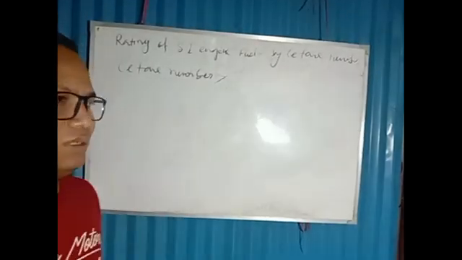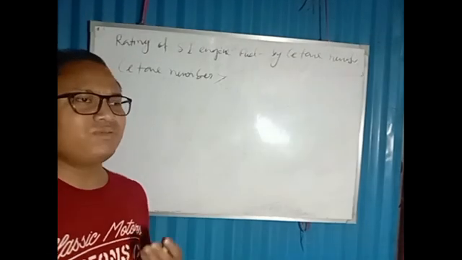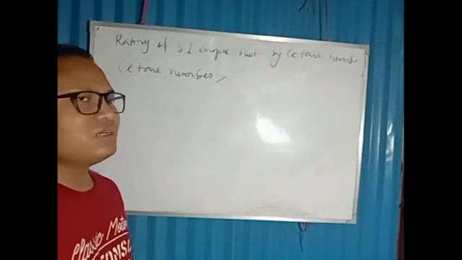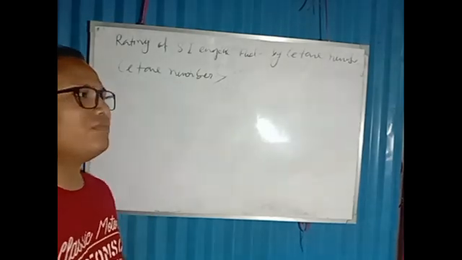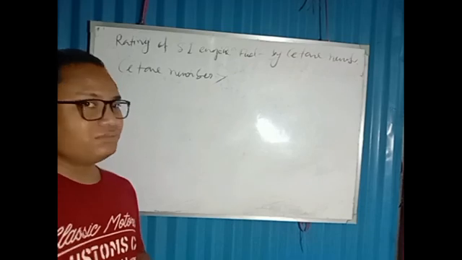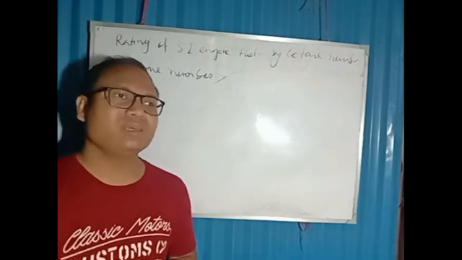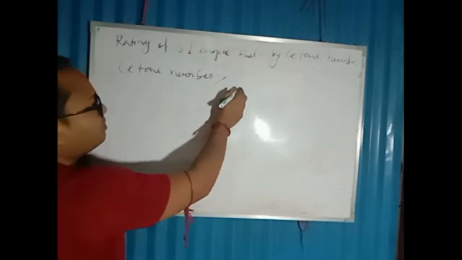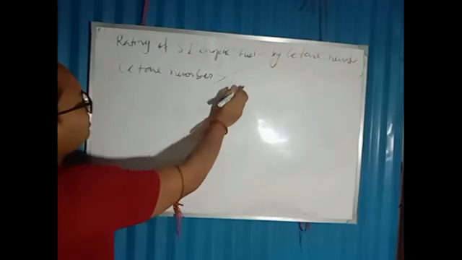The fuel of the diesel engine is mainly a composition of cetane and alpha methyl naphthalene, sorry, alpha methyl naphthalene.